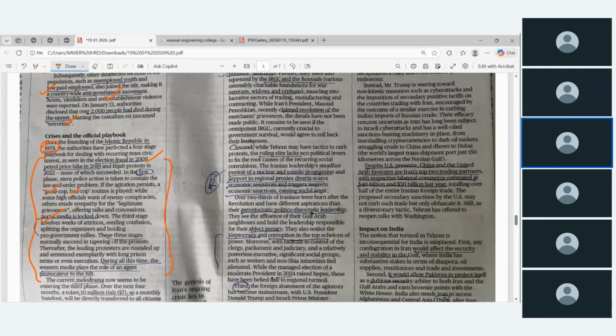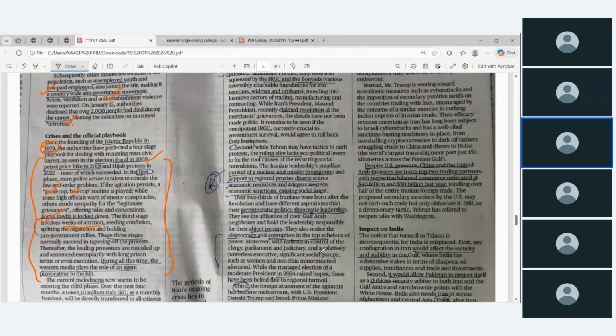Because of that, again it strengthened the protest. And the third stage involved weeks of attrition, seeding, conversion, and splitting into organizations holding pro-government rallies. These three stages normally succeed in tapering off the protest.